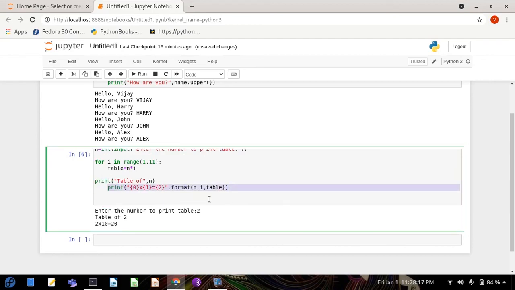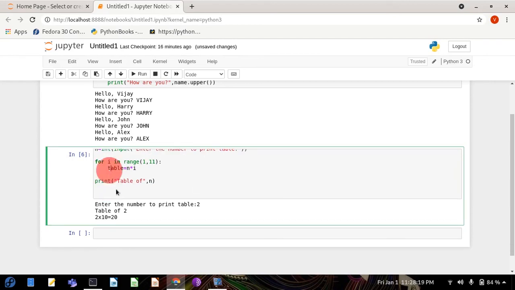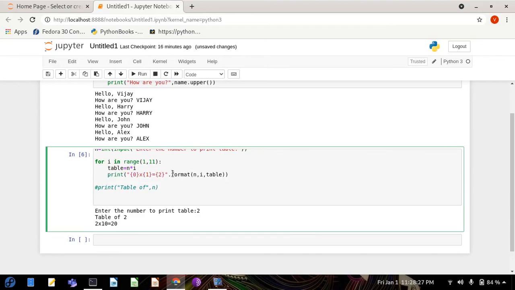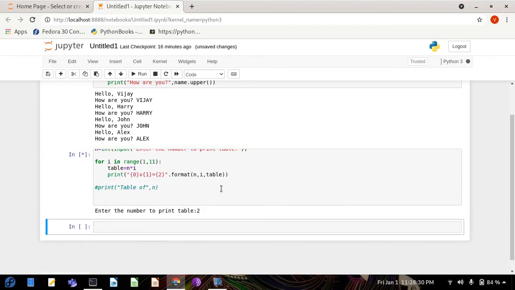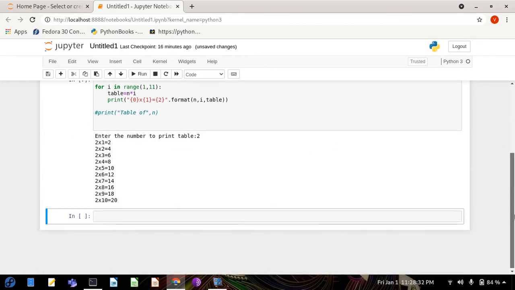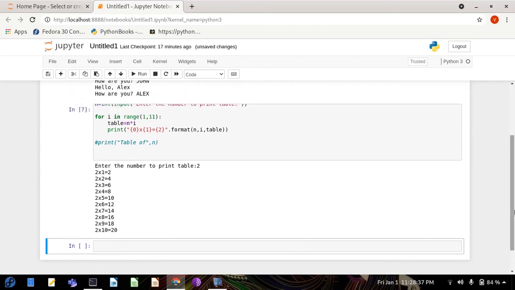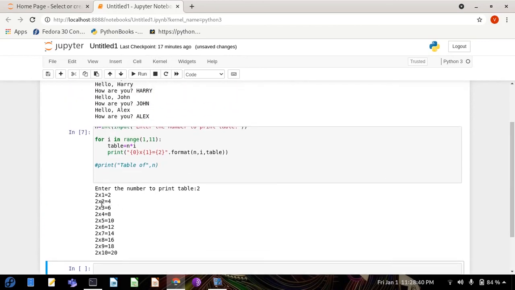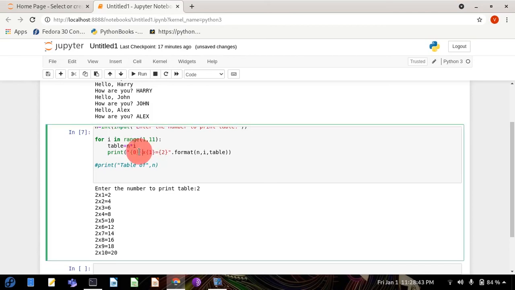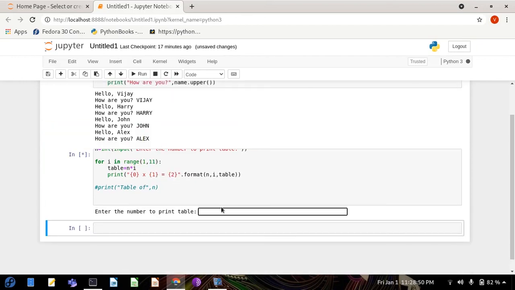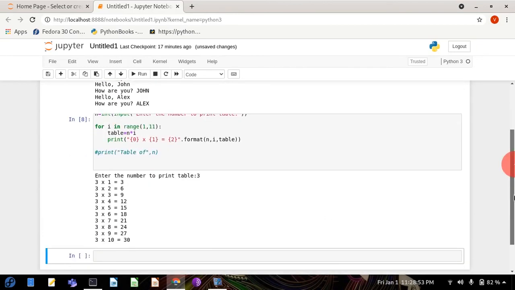When we do this in the loop, it will print like this. Let me do this. Okay, so forget this part because this is out of the loop, and I want to print it in the loop. Now run this, 2, and now it is printing 2 into 1 is 2, 2 into 2 is 4, 2 into 3 is 6, like this. And if you want any gap here, you can put a space mark here, so everything will have a certain space. Now the table of 3 will be like this.